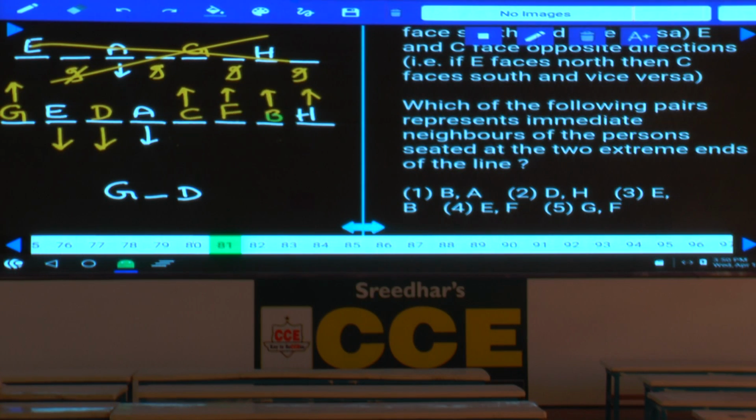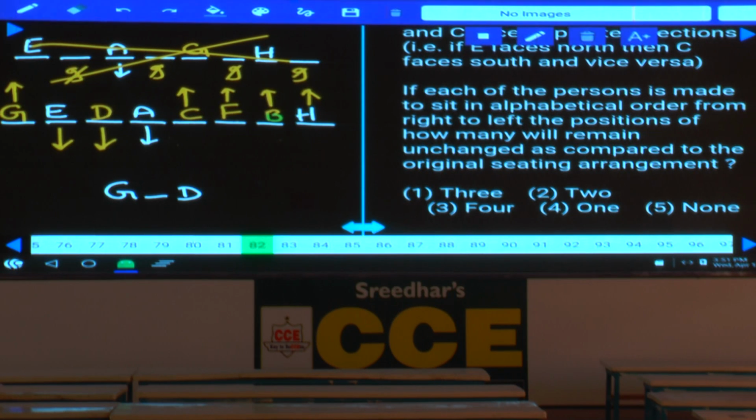Then question number 81, which of the following pairs represent immediate neighbors of the person seated at the 2 extreme ends? Yes, tell me who are the persons seated at the 2 extreme ends? G and H. Now G and H, and it is given in choice. Seated at the 2 extreme ends are G and H. Immediate neighbors of G and H are E and B. Now this E and B, that is given in choice 3.